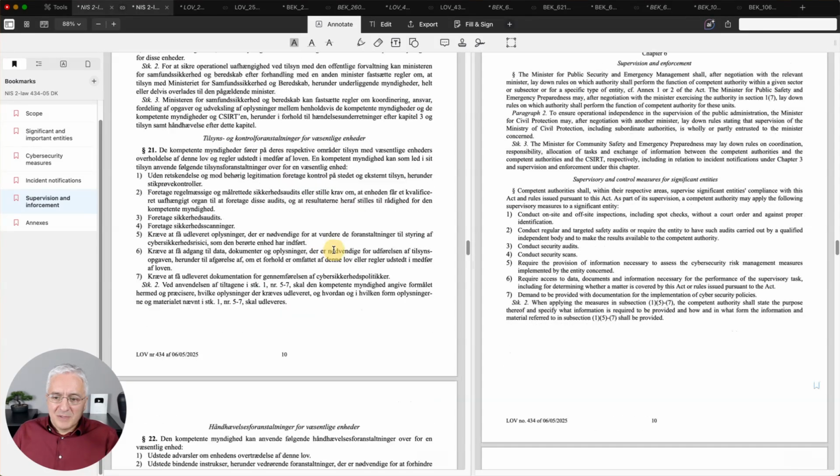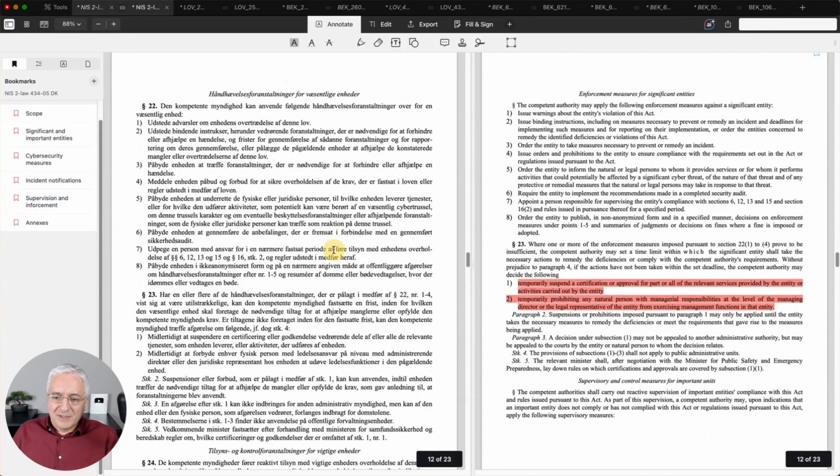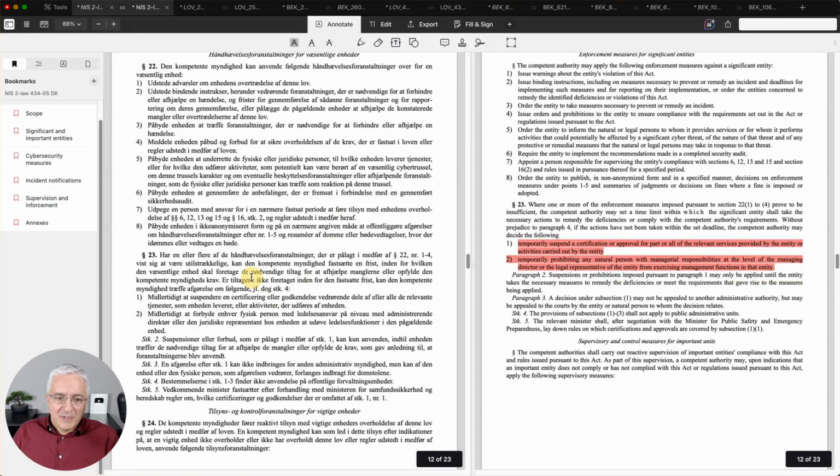Again, nothing much here, except this Article 23. Basically it says that the competent authority can temporarily suspend a certification or a part of these relevant services if the company does not comply with the NIS2 law and other regulations, and also forbids the manager or the executive in charge from performing this role.